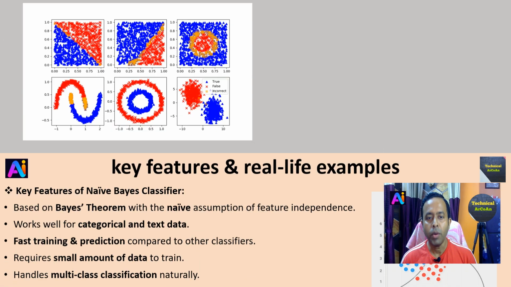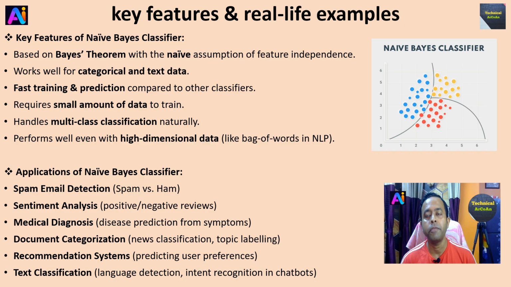Now we talk about key features and real life examples. Key features of the Naïve Bayes Classifier: based on Bayes Theorem with the naive assumption of feature independence, works well for categorical and text data, fast training and prediction compared to other classifiers, requires a small amount of data to train, and handles multi-class classification naturally. It performs well even with high dimensional data like bag of words in NLP.